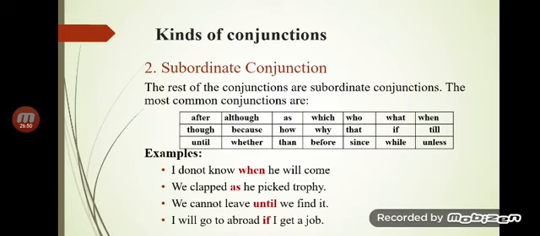Is it clear to you that for time we may have after, before, when, while, since, until. For cause we may have because, since, as, in order that. For opposition, for another idea, although, though, even though, whereas, while. For condition we may have if, only if, even if, in case, right? So they are classified according to their use, and we have given you the examples as well.